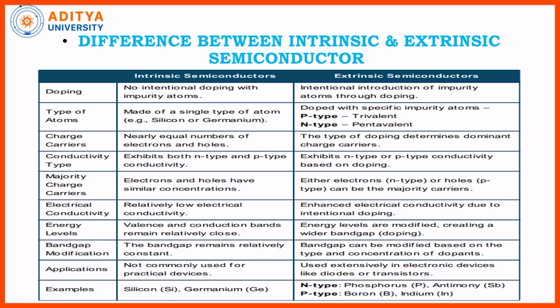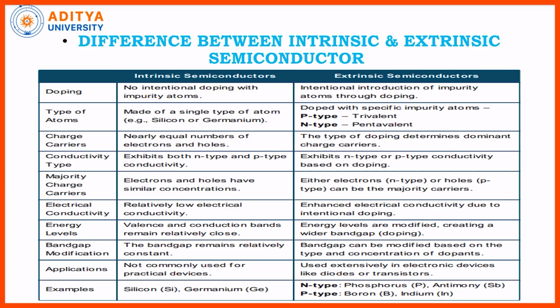Electrical conductivity: intrinsic semiconductors have relatively low electrical conductivity because they exist in pure form. Conductivity is relatively very low. The conductivity of extrinsic semiconductors can be increased because of the process of doping. Coming to the energy levels, in intrinsic the valence band and conduction band remain very close to each other.